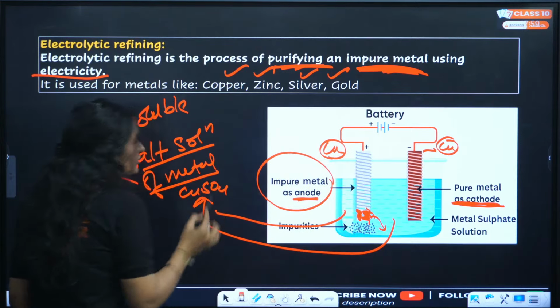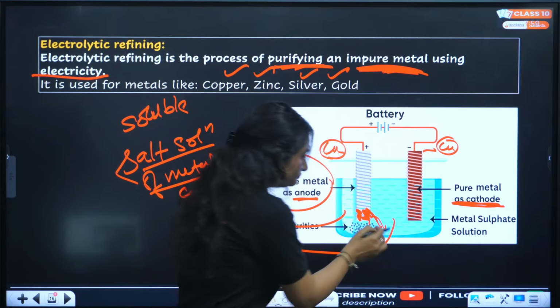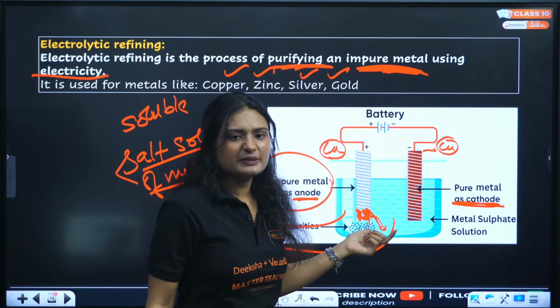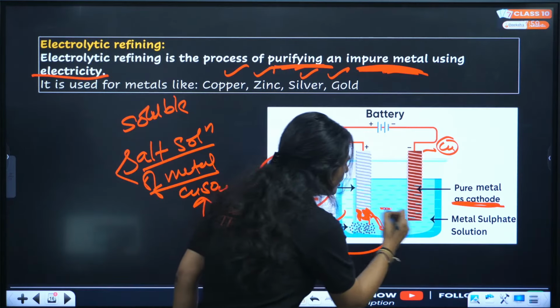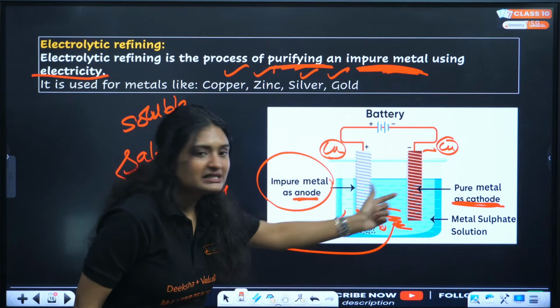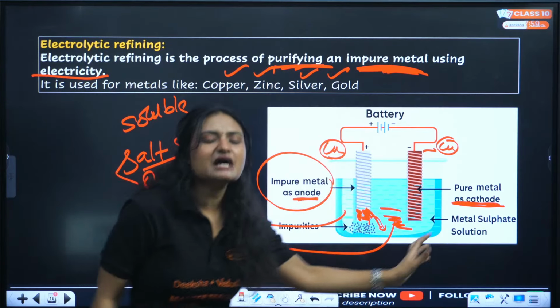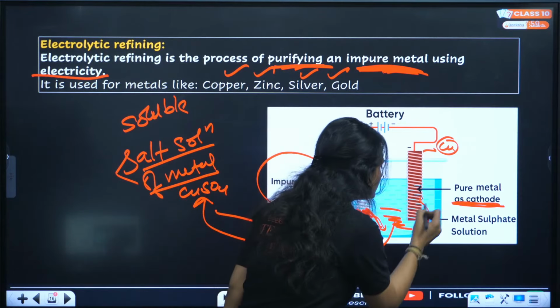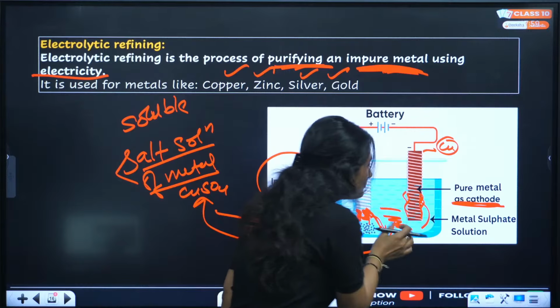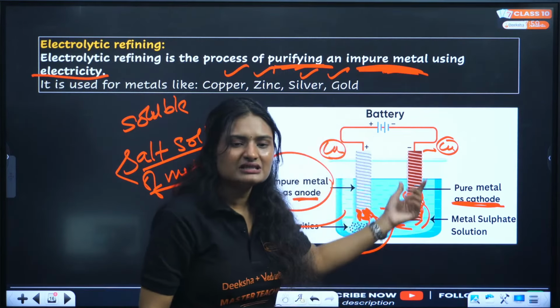What happens when you pass electricity through it? This anode will start breaking. Copper from this rod will dissolve in the copper sulfate solution, and from this salt solution, an equivalent amount of copper will deposit on the cathode.